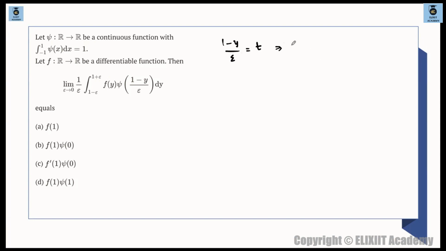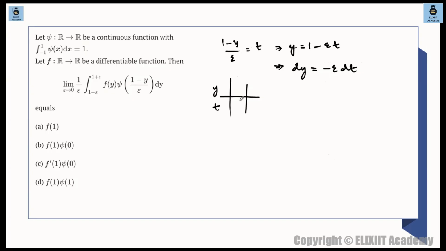So what will happen? y will be equal to 1 minus epsilon t. ठीक है? So I'll convert this dy in terms of t itself, and I'll try to simplify. So dy is minus epsilon dt. ठीक है? हो जाएगा यहाँ से convert. Also, you change the range of this. So y and t change कर लो.